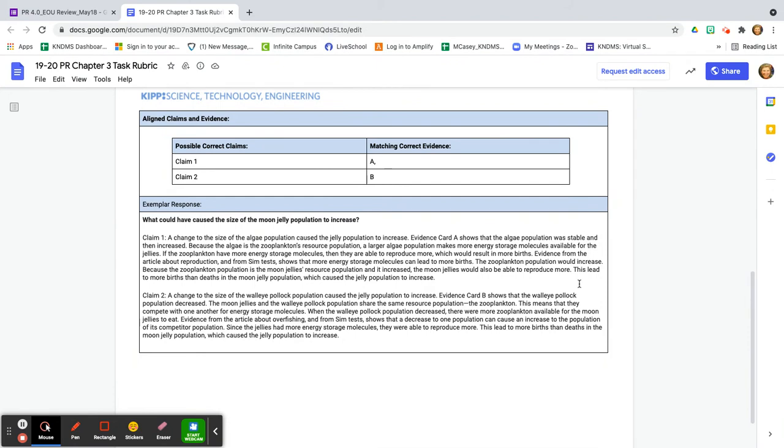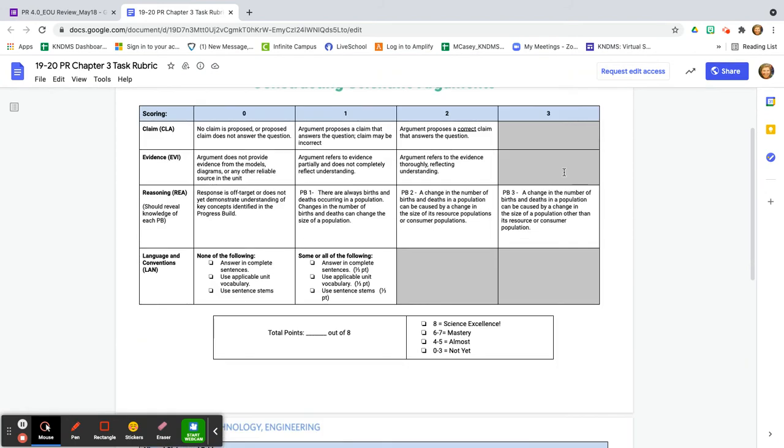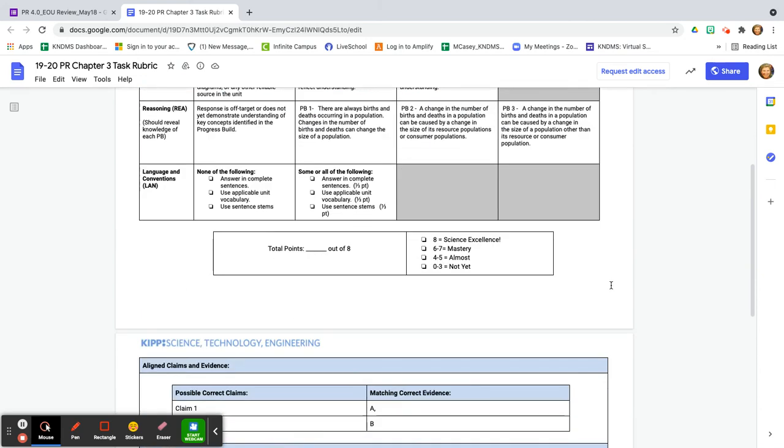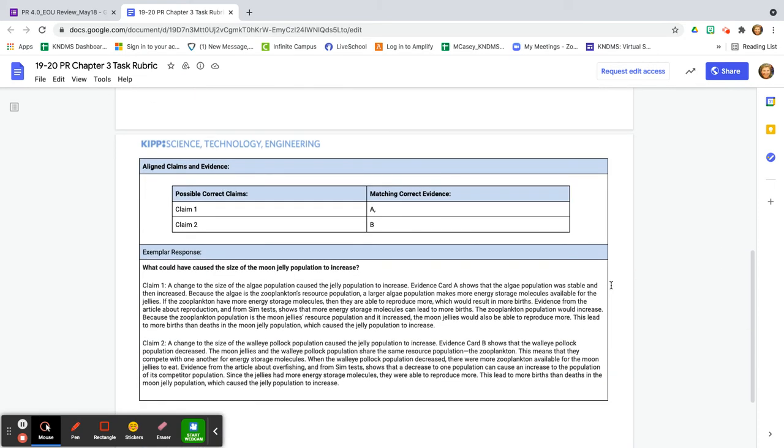Evidence from the article about reproduction and from the sim tests show that more energy storage molecules can lead to more births. The zooplankton population would increase. Because the zooplankton population is the moon jelly's resource population and it increased, the moon jellies would also be able to reproduce more. This leads to more births than deaths in the moon jelly population, which caused the moon jelly population to increase. So that is a good example of someone who understood this key concept of the Progress Build 3 level. Let's look at someone who answered for claim 2.